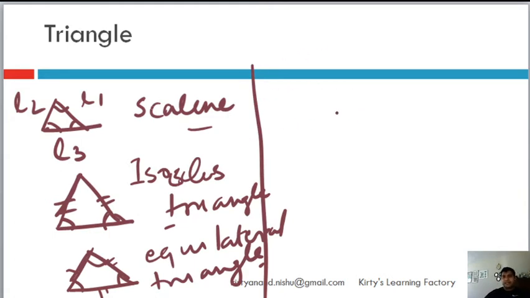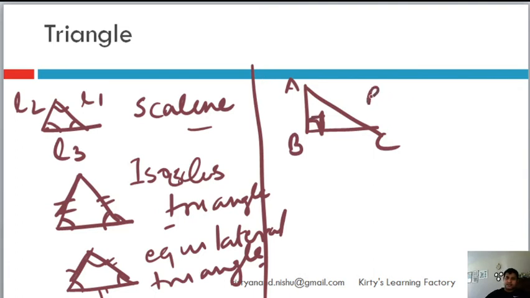Now based on angles, there is another classification of triangles. One is called the right angle triangle, ABC. If one angle is 90 degrees, then the triangle is called a right angled triangle. That is a right angle triangle.